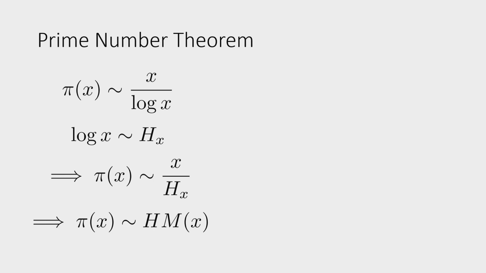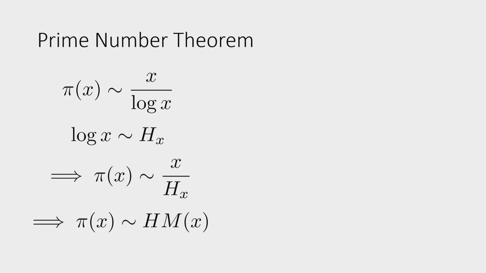And now that's pretty amazing, because HM of x is just some mean between all the natural numbers from 1 to x, and somehow this is asymptotically equivalent to the number of primes up to that magnitude. And so primes, of course, are really special, but now we have seen that somehow if you take the average of 1, 2, 3, and so on, then it's really close to the number of primes up to there. And I have no idea why this is like that, but yeah, pretty cool.